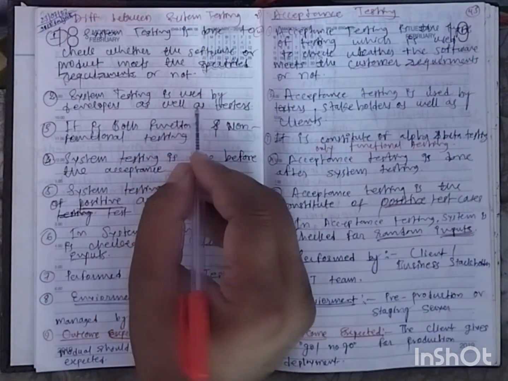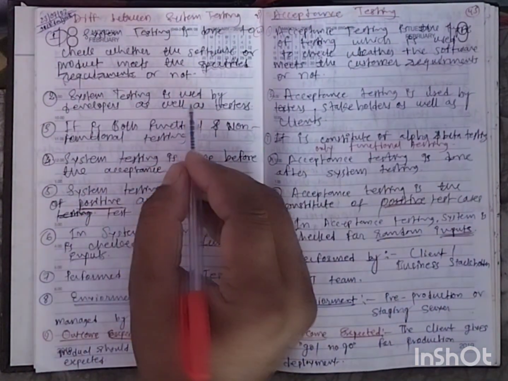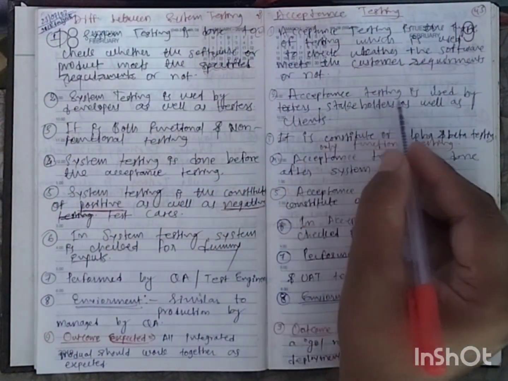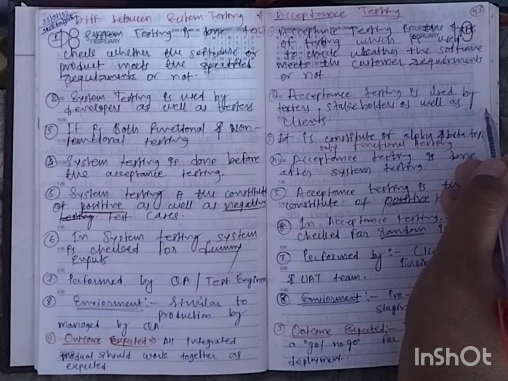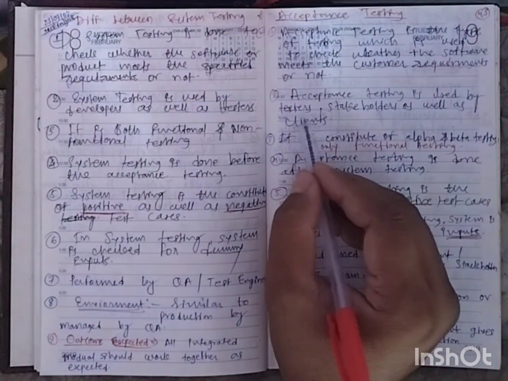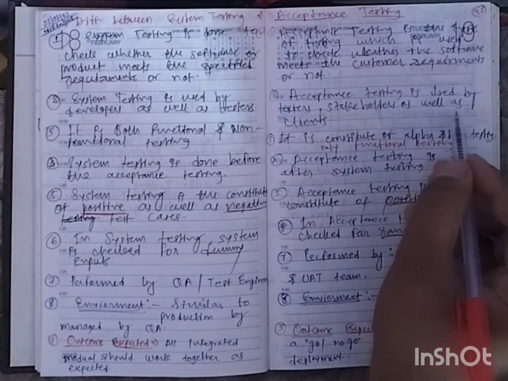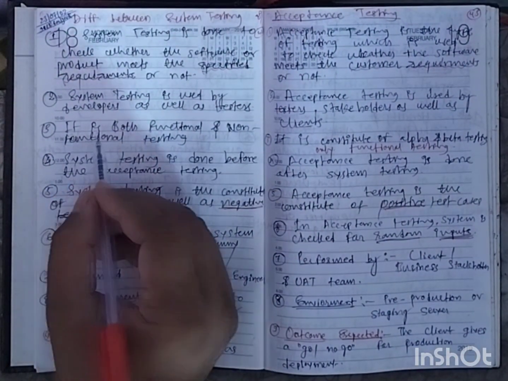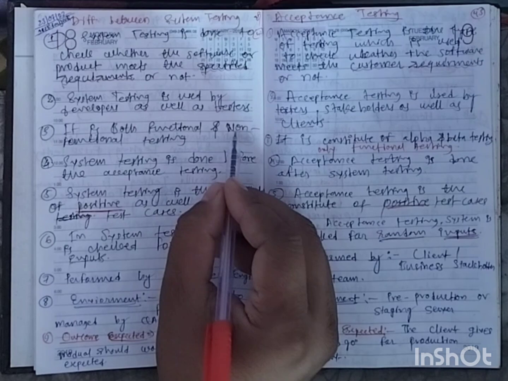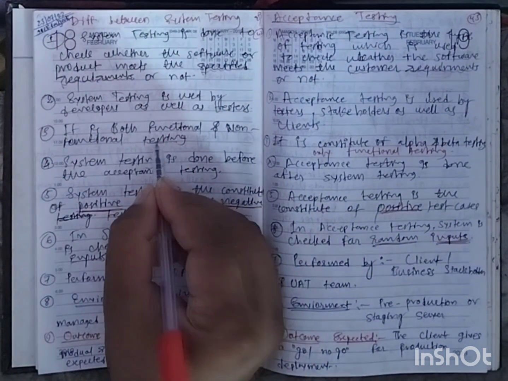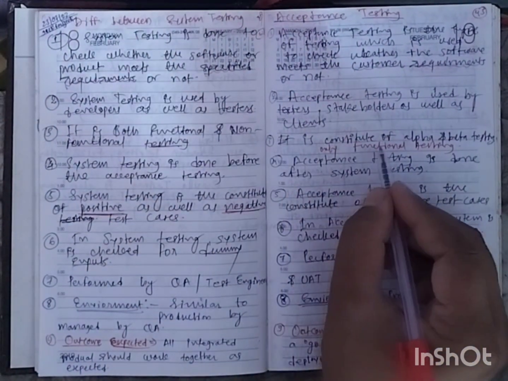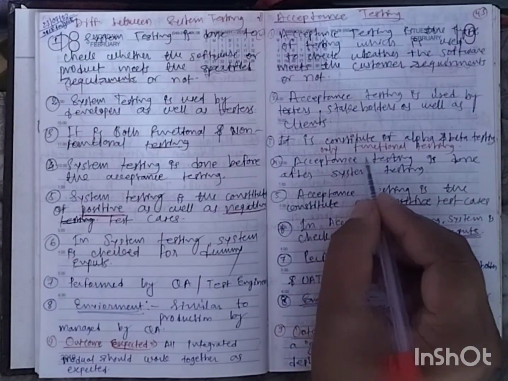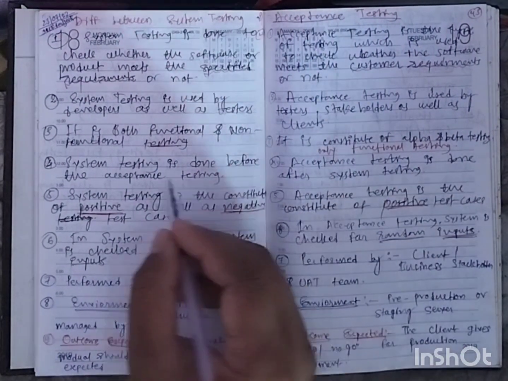System testing is used by developers as well as testers. Acceptance testing is used by testers, stakeholders as well as clients. System testing is both functional and non-functional testing. Acceptance testing consists of alpha and beta testing and only functional testing.